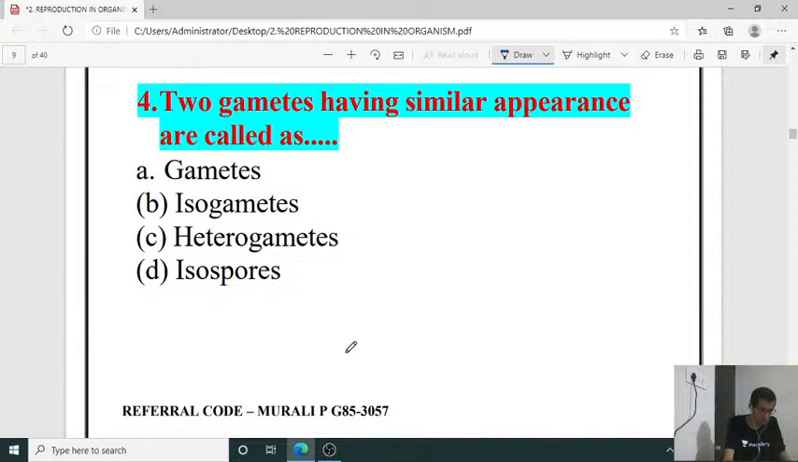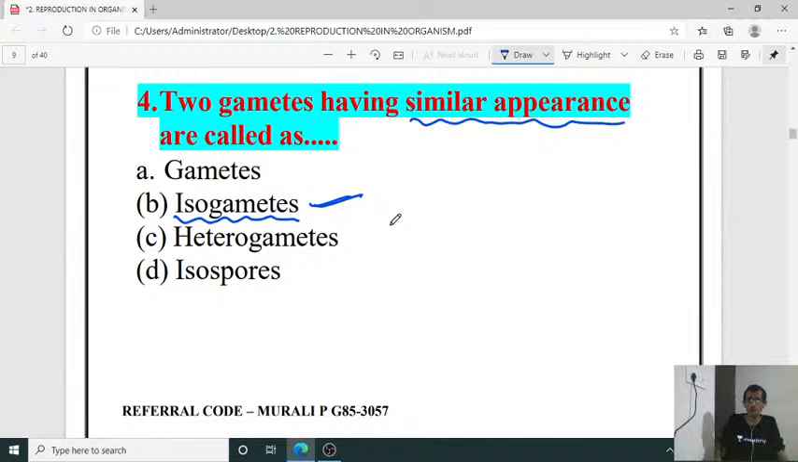For the previous question, the third question, it is a gamete phase. And now we are in the fourth question. So which is that one? Having similar appearance. It is the isogametes. Iso means similar. If it is dissimilar, then it is called anisogametes. Isogametes, anisogametes.